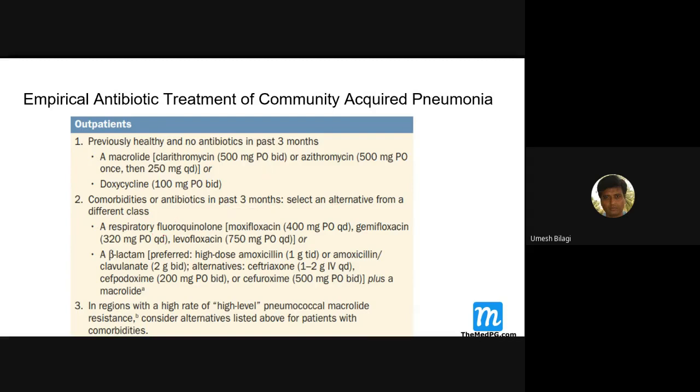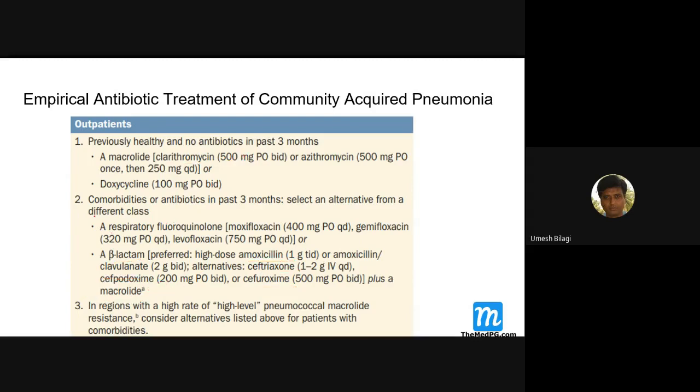That would be a fluoroquinolone: moxifloxacin, gemifloxacin, levofloxacin. These are drugs you can choose, and this is preferred actually over this many times. If the patient is admitted, especially, you can give beta lactams. What are the beta lactams? Amoxicillin, then ceftriaxone. These are given plus a macrolide. Beta lactam plus macrolide is given.